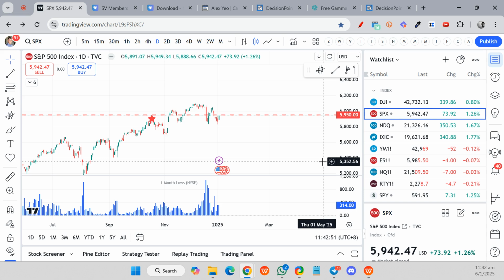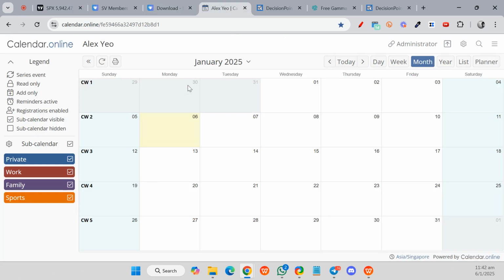Okay, so for this coming week data, if you take a look at the calendar, this week, by right, it is from the 5th to 12th of January, okay?